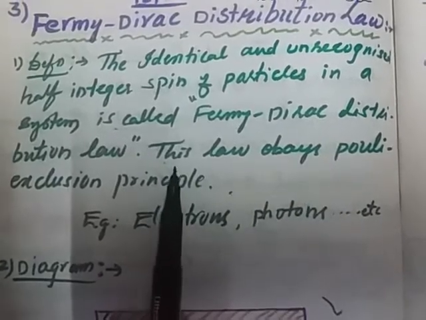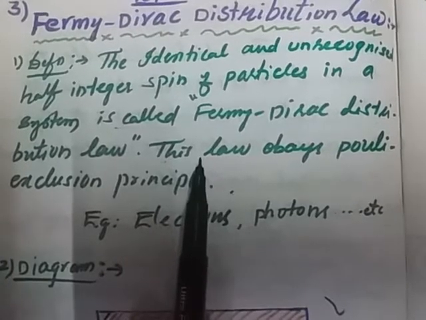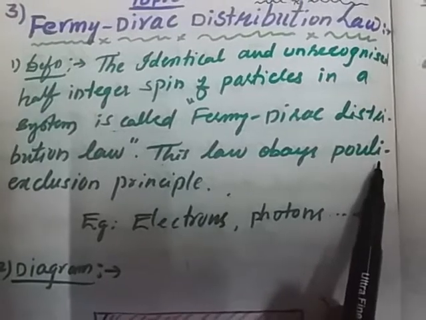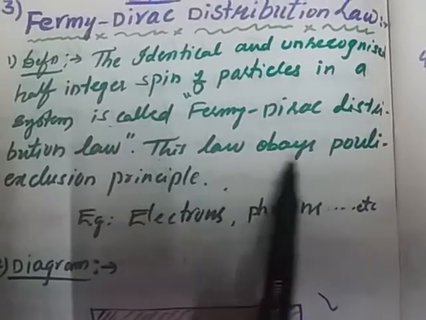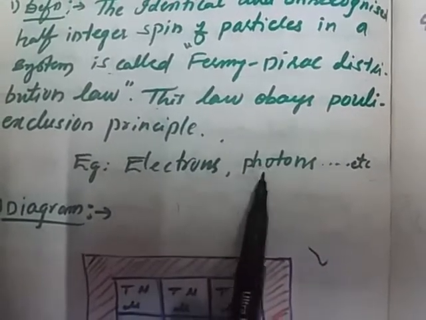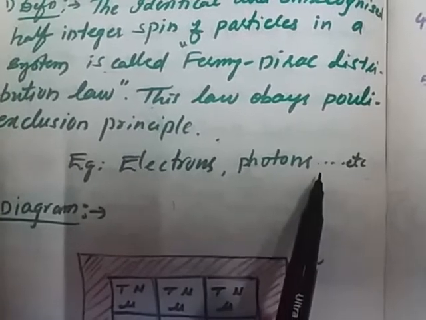If you take the p orbital, suppose 2p6 is there, first we arrange one electron in each orbital, and afterwards the remaining electrons we arrange in pairs. This is the Pauli exclusion principle. For example, electrons, protons, and so on, are simple examples of